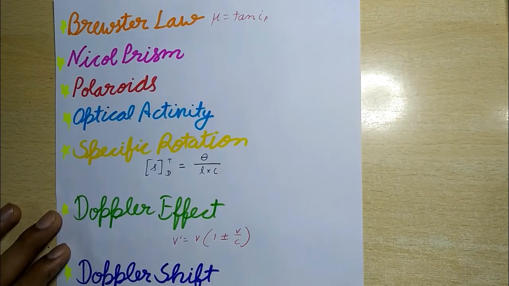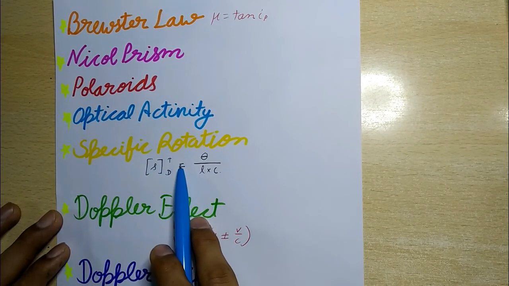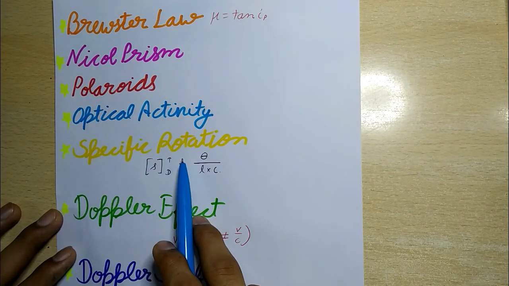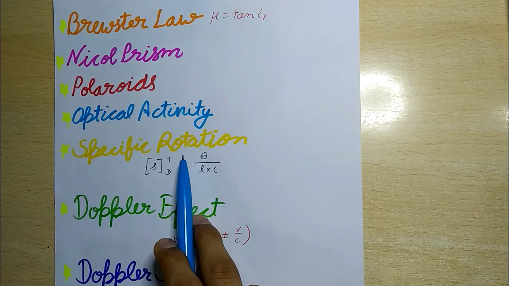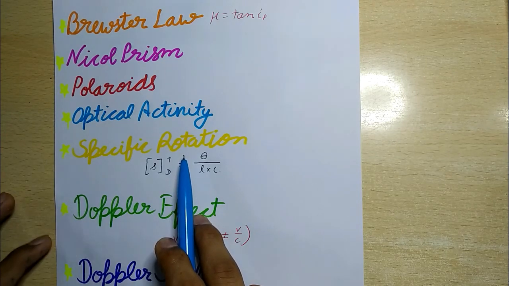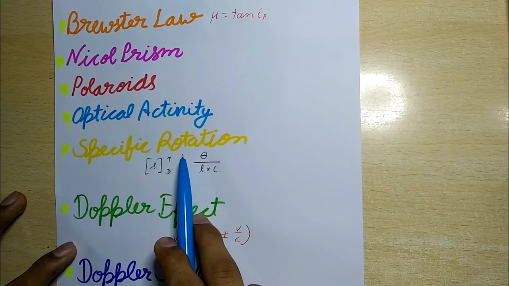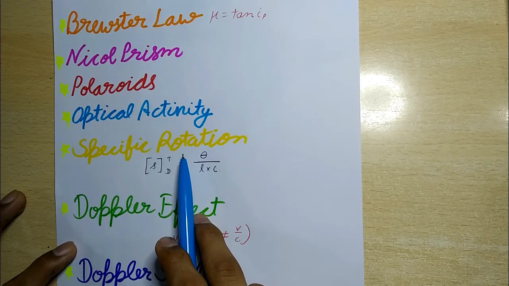Now next is specific rotation. It is the angle through which the plane of polarization rotates when plane polarized light is passing through 1 decimeter length of solution containing 1 gram of substance per centimeter cube.